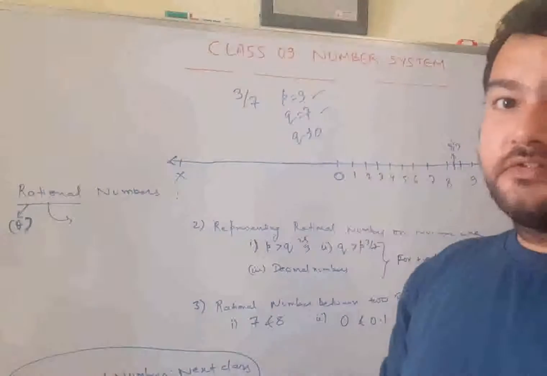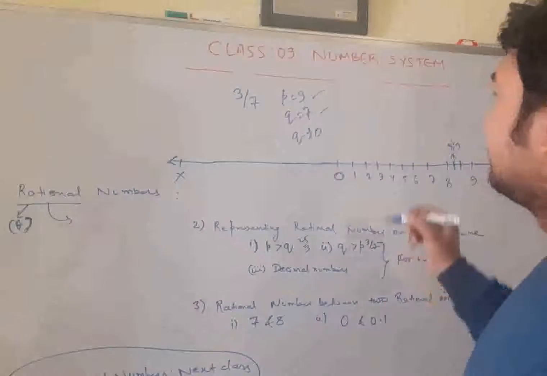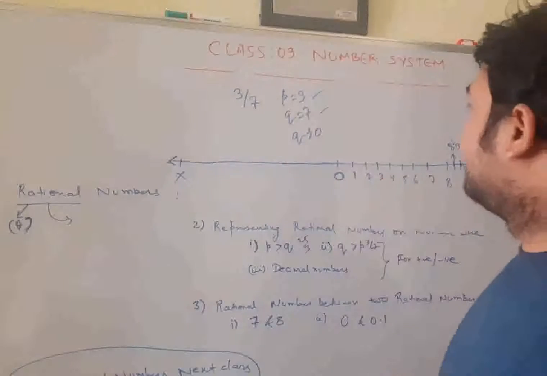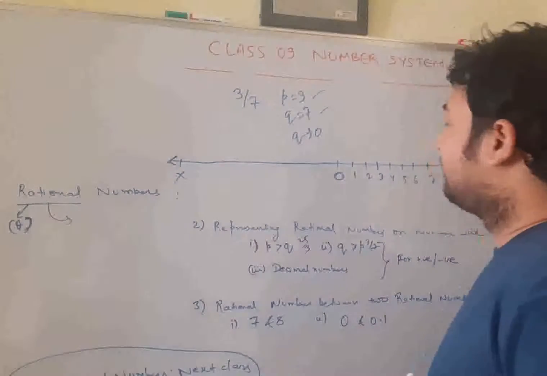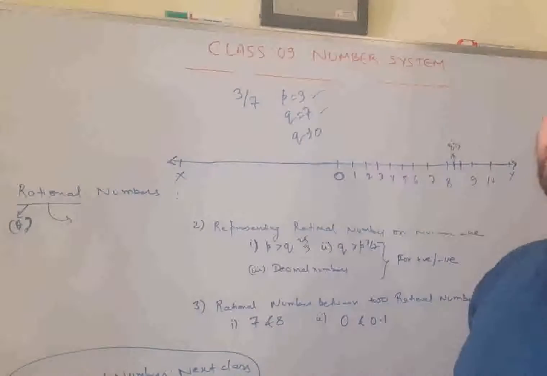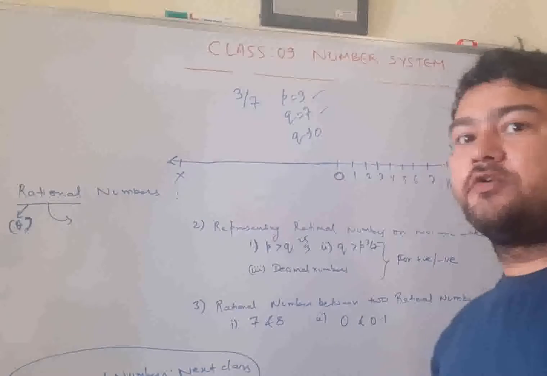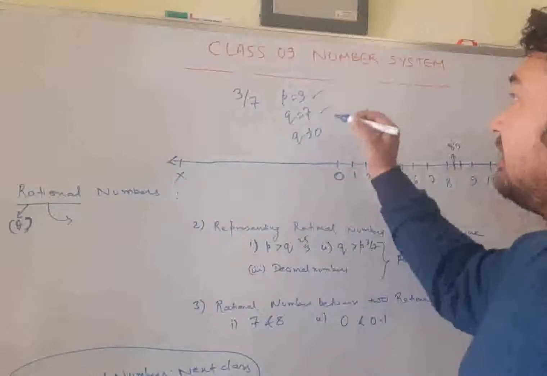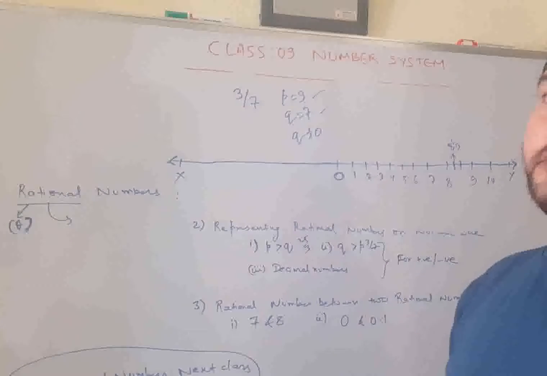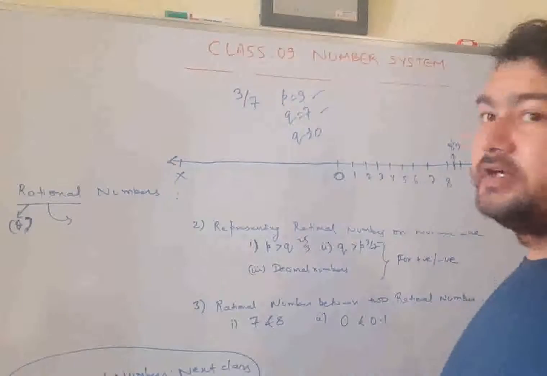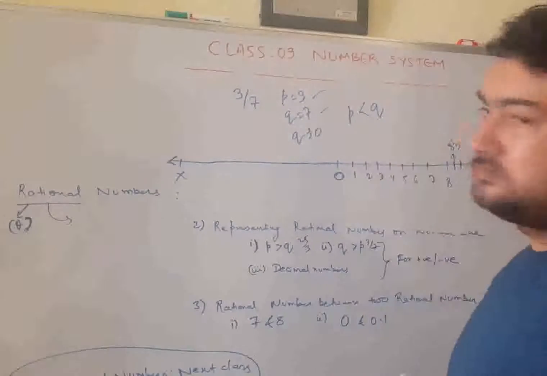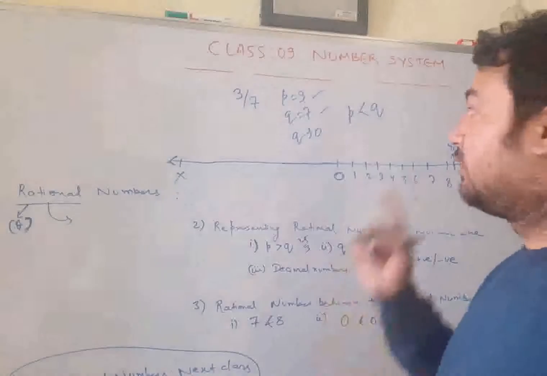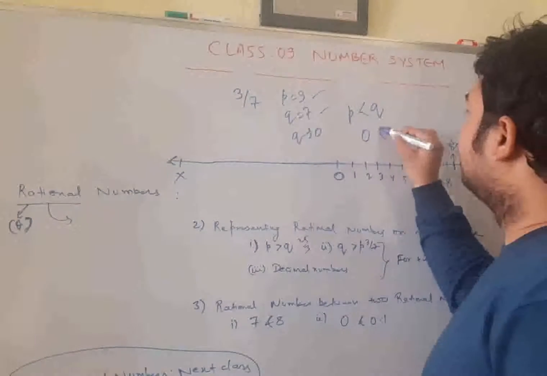Where will this go? Do you even need to convert it into a mixed fraction? No, you don't need to convert it into a mixed fraction. In the case where your numerator is less than the denominator, when P is less than Q, your answer is always between 0 and 1.